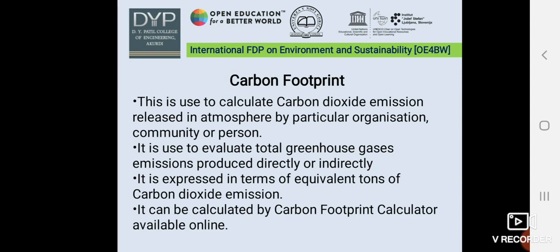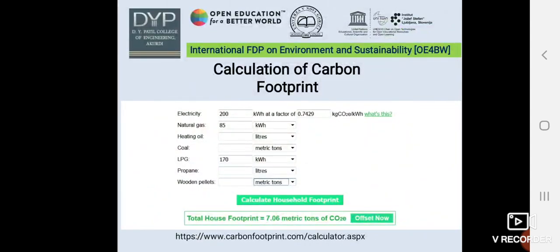It is expressed in terms of equivalent tons of carbon dioxide emissions. So every year, in tons, the carbon dioxide released into the atmosphere can be calculated by a carbon footprint calculator, which is available online. I have shared one link, shown at the bottom of the PPT, to calculate the carbon footprint. By filling in the specific requirements, you can calculate the household carbon footprint.